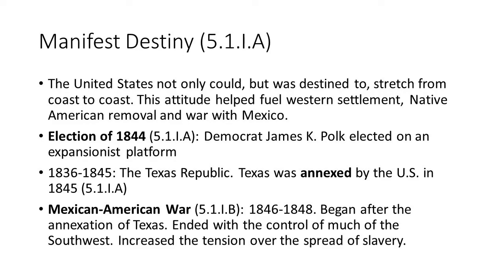And of course, most of the white people are going to be from the southern part of the U.S., which means that they're going to bring their slaves, even though Mexico had outlawed slavery. But soon, white people in this area outnumbered the Mexicans. And then they decided they wanted to be annexed by America.